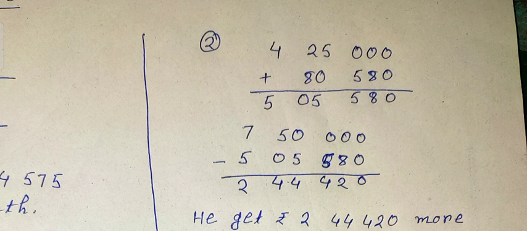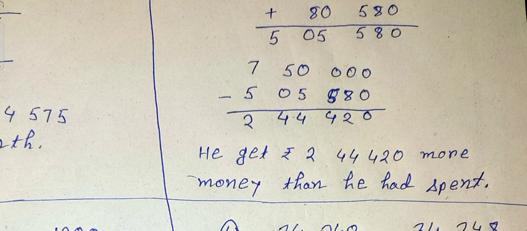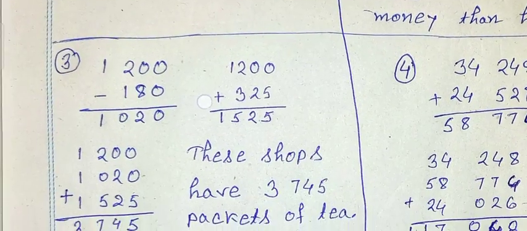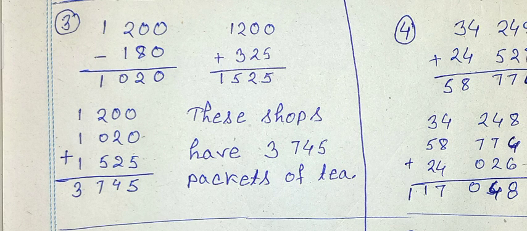So what does he gain? He gets 2,44,420 more money than he had spent. Next, question number 3.